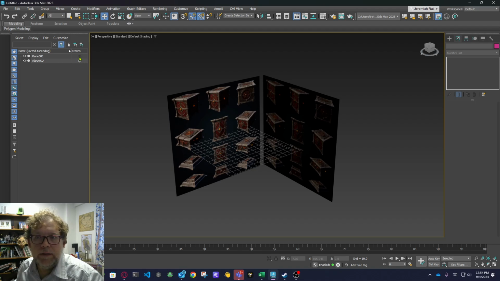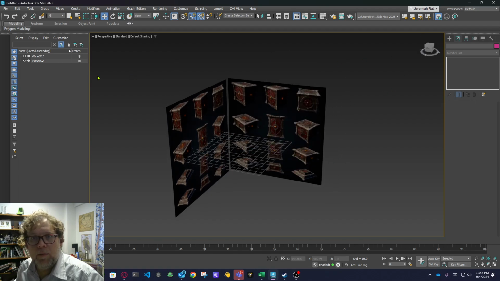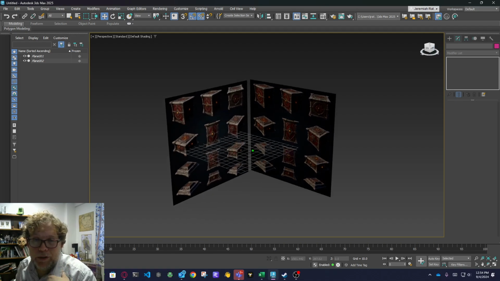I can unfreeze it or freeze it over here as well. So again, right-click and go to Object Properties, or click this. The reason I went right-click is because normally when you freeze something, it turns gray, and then you wouldn't see your picture. Okay, so now I've got this set up, I can begin modeling.